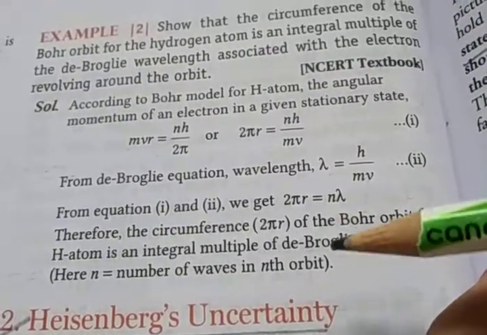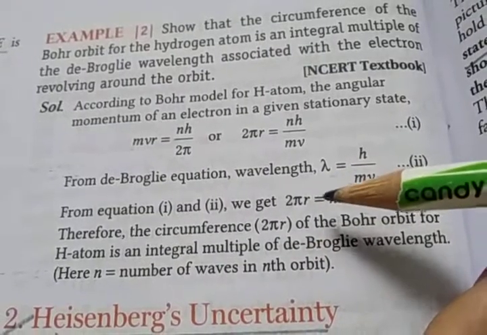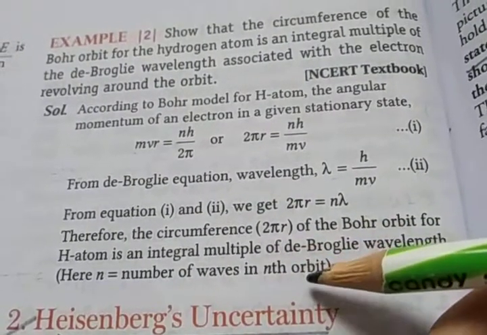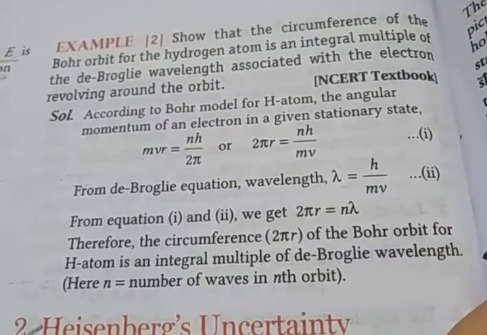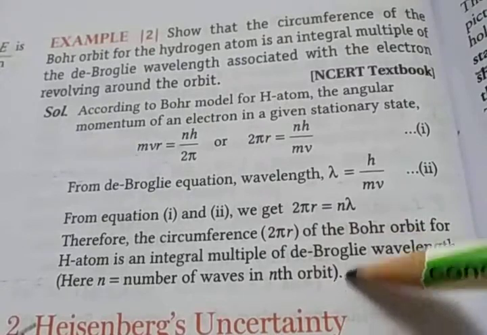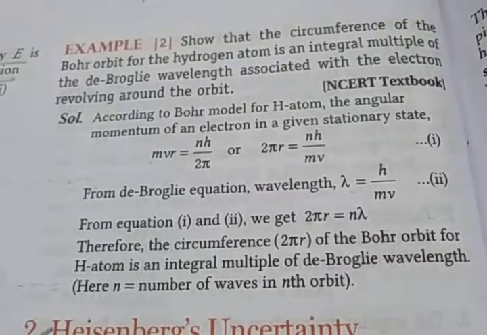Therefore, the circumference 2 pi r of the Bohr orbit for the hydrogen atom is an integral multiple of the de Broglie wavelength. Here small n is the number of waves in the nth orbit.